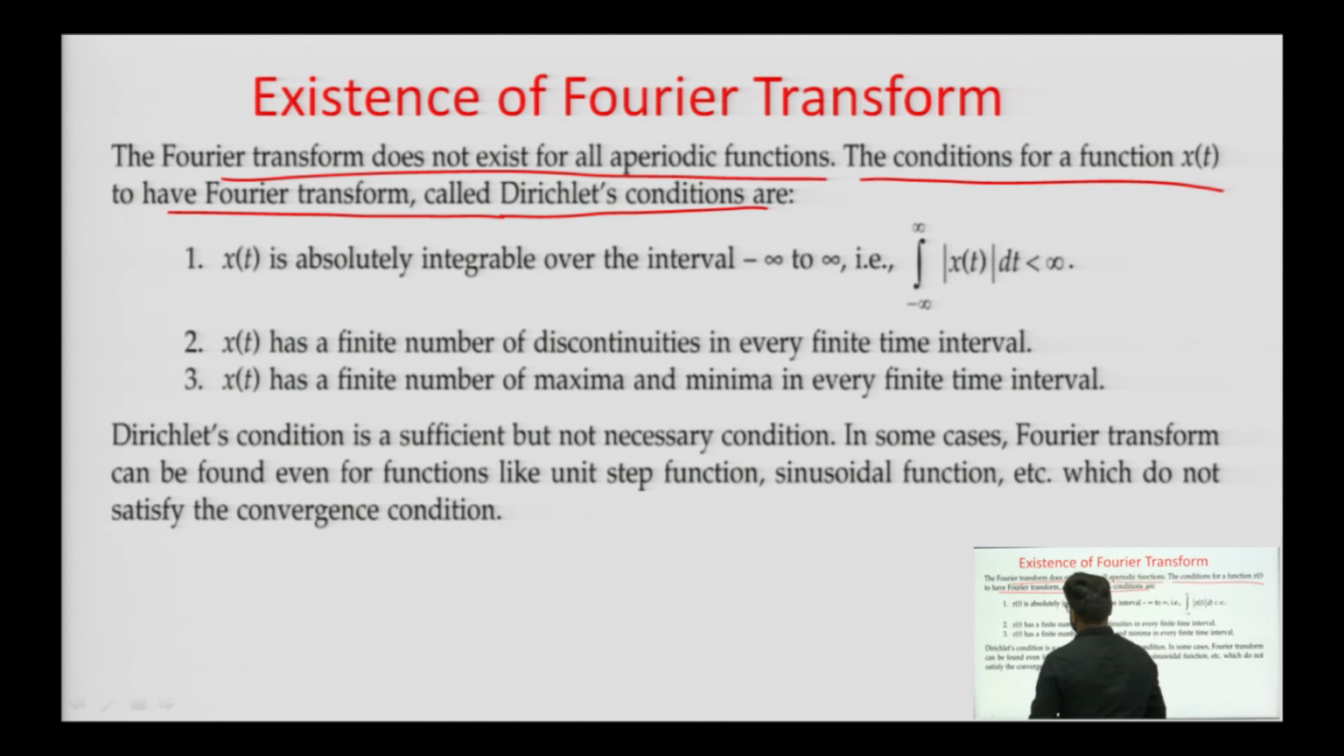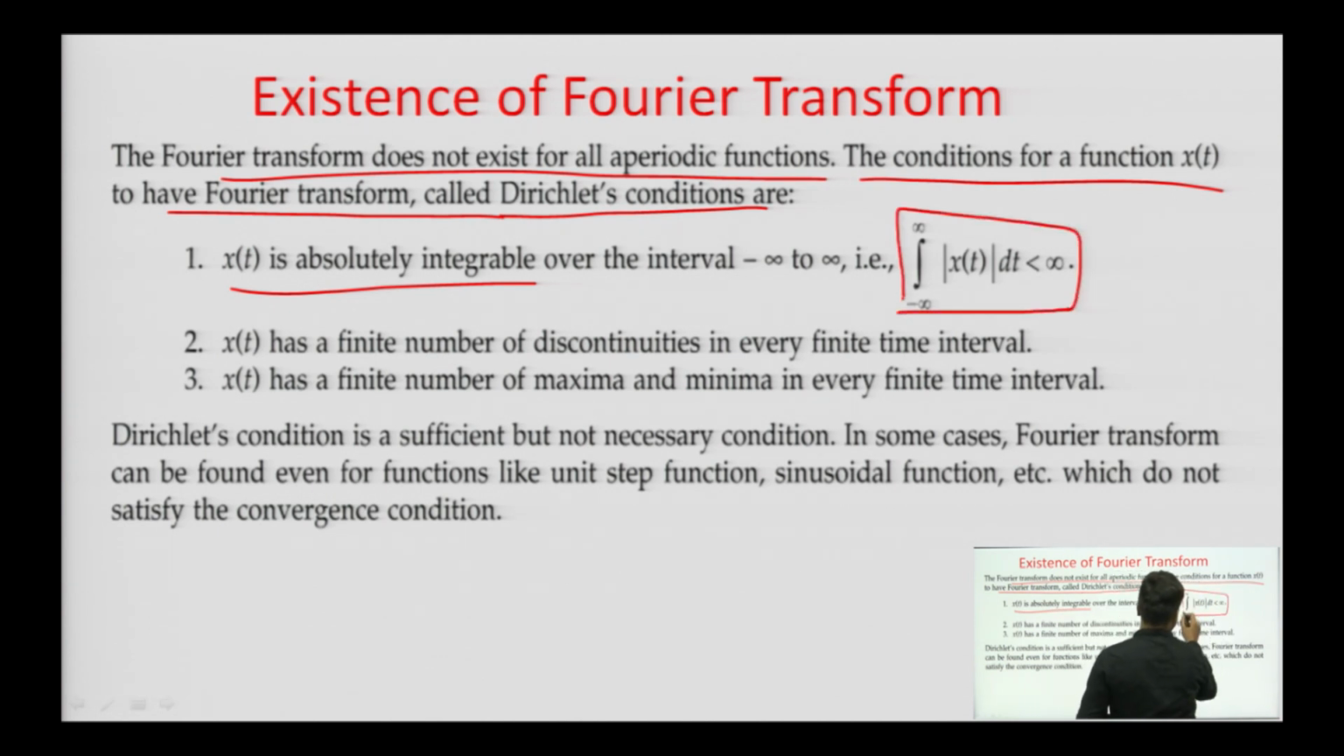So, for a function x t to have a Fourier transform, it must be absolutely integrable in the range of minus infinity to infinity, or we can say that the integral from minus infinity to infinity of magnitude of x t dt must be less than infinity. Only then can we find the Fourier transform of that signal. If it satisfies this condition, only then can we find the Fourier transform.